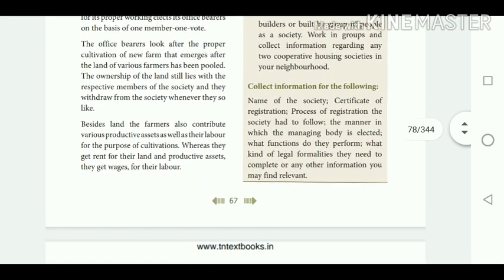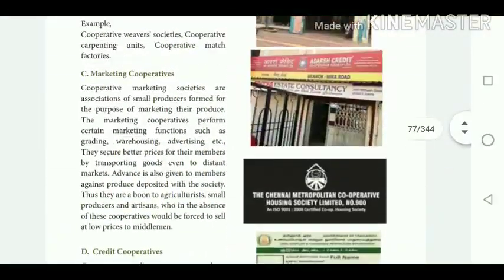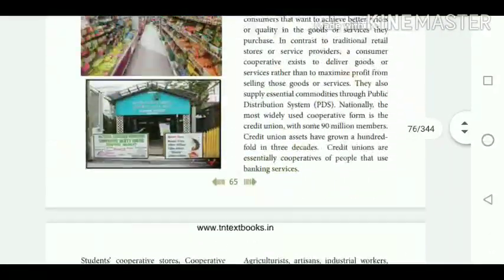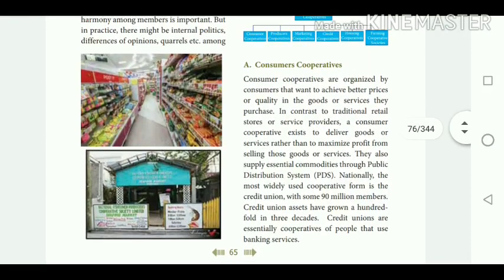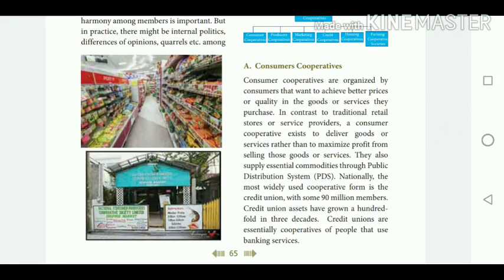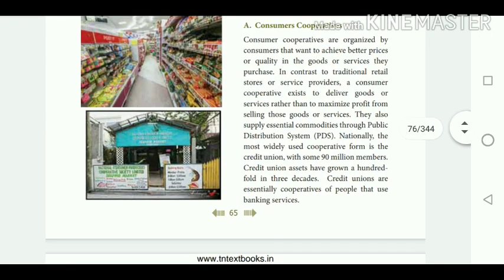Next, we saw the features of cooperative society. The features include voluntary membership, equal rights, democracy, honesty, mutual confidence, welfare as the main objective, all those things. Then we saw the advantages: voluntary organization, easy formation, democracy, limited liability, separate legal entity, and rural credit. Then disadvantages regarding the limited funds, control imposed by the government, over-reliance on government funds, all those things come under